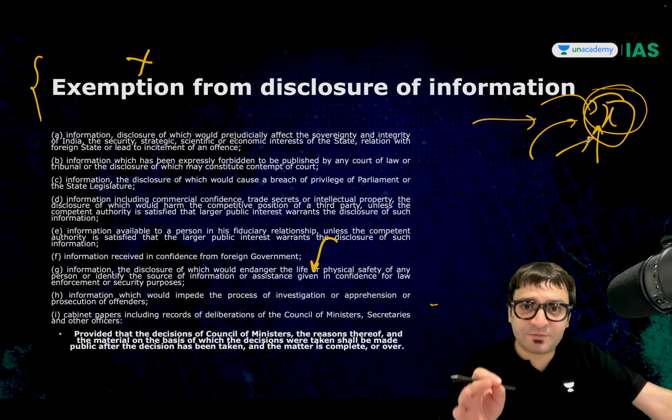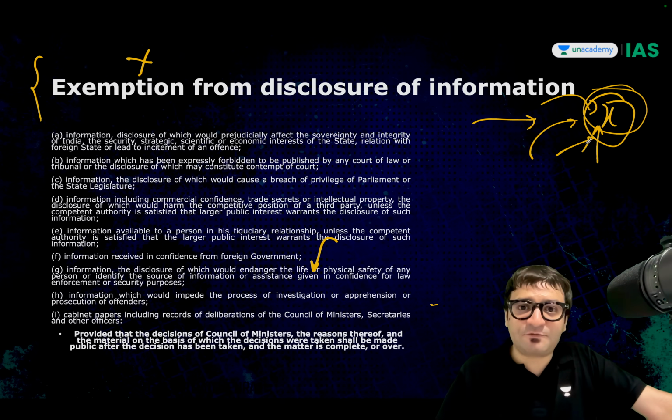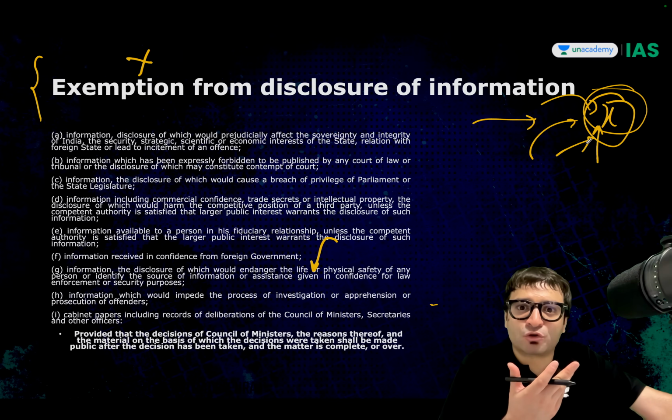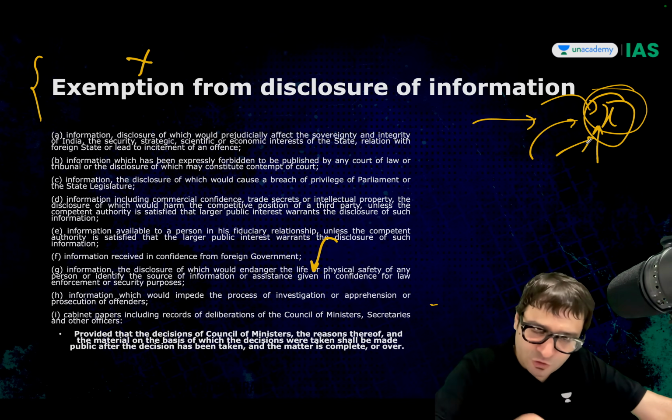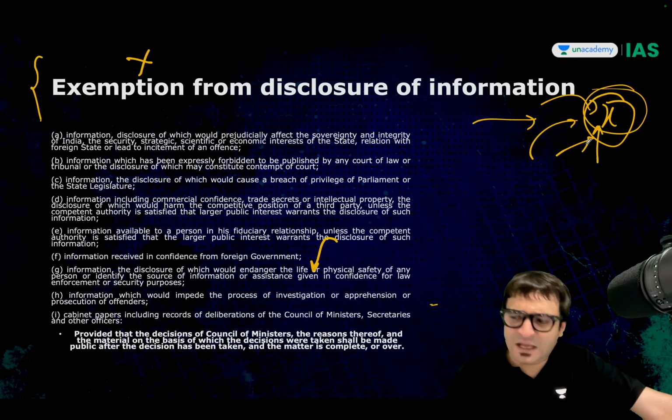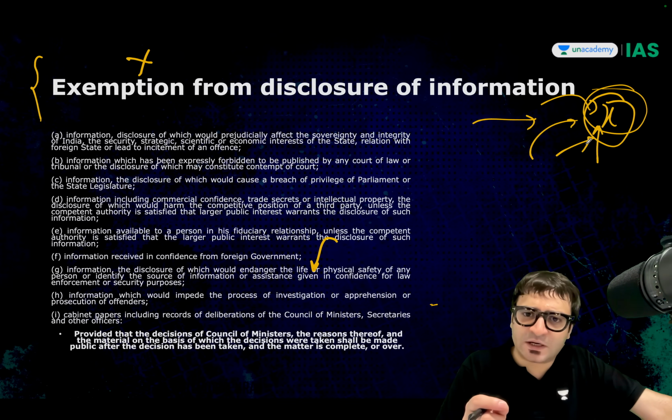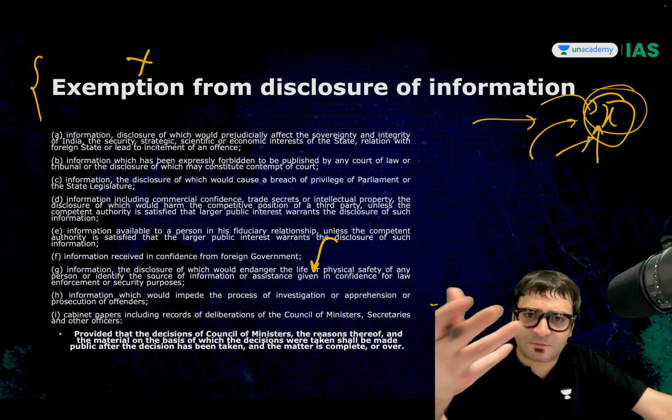Even if it's sensitive, exempted information, if there is a larger public interest involved, maybe we assume that there is corruption, we can even order you to show those details. Even the information which you have received from the foreign government, reveal that because there is a larger public interest involved.